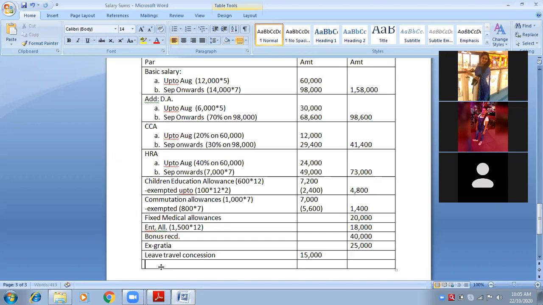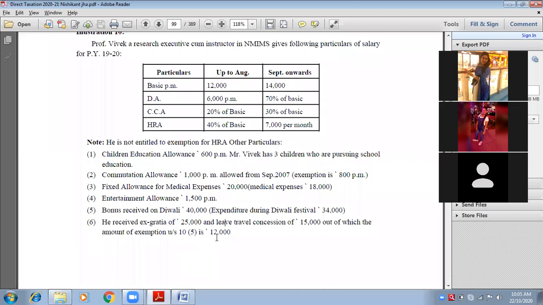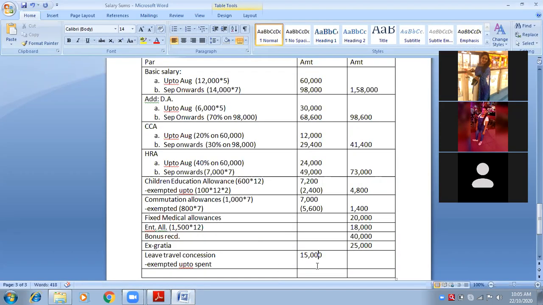Okay. So we will write here exemption. So less: exempted up to the amount spent. So what amount is spent here? Spent is 12,000. So 12,000 will be exempted. We will write it in brackets, 12,000. So how much is taxable? Tell me. 3,000.